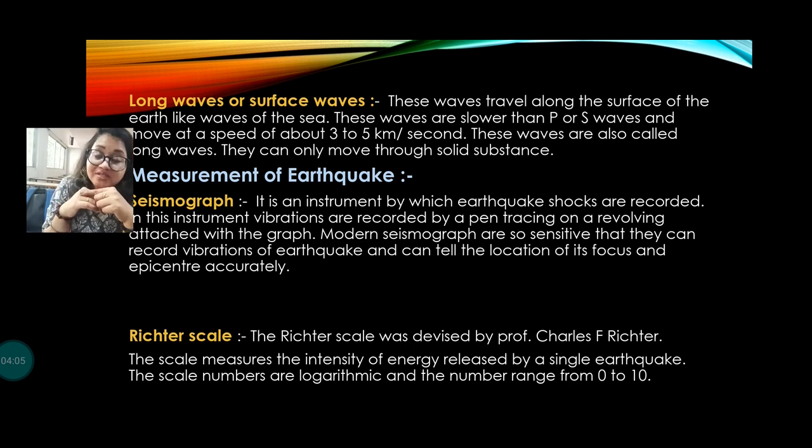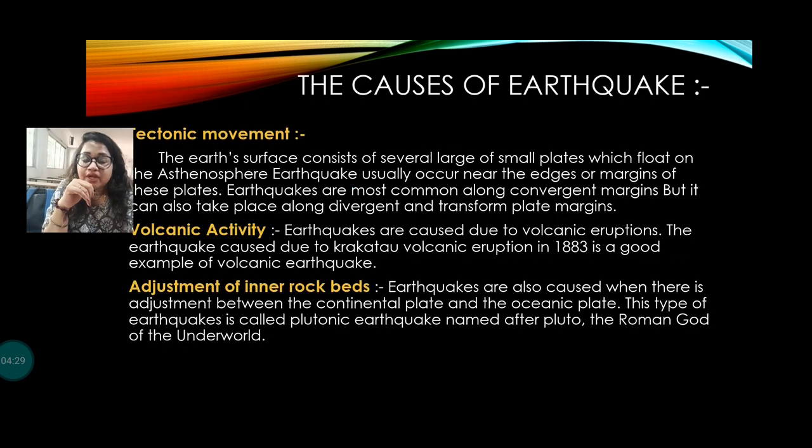So, what is the Richter scale? The Richter scale is a device developed by Richter, and it measures the intensity of the energy released by a single earthquake. The scale's range is 0 to 10. Near 10, above 6, 7, 8, they are the most devastating.